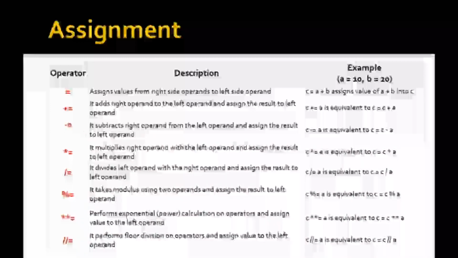Same way, minus and equal to. It subtracts the right operand from the left operand and assigns the result to the left operand. It is similar to the above example; only the minus operator is used. c minus equal to a is equivalent to c is equal to c minus a. In this way, you can also use the arithmetic operator and assignment operator combined to write a particular expression.